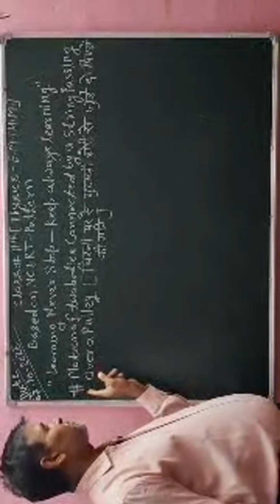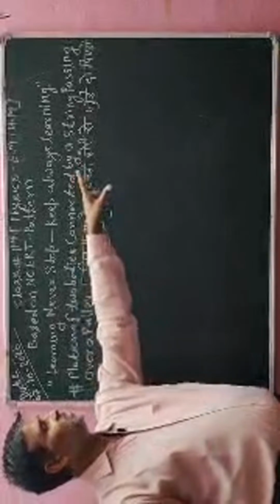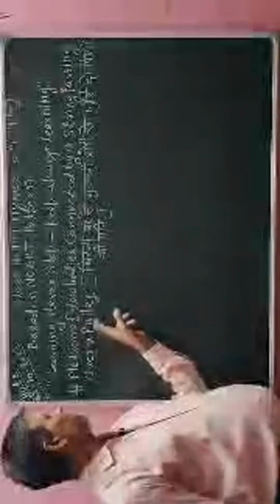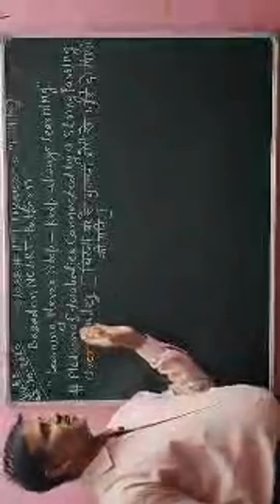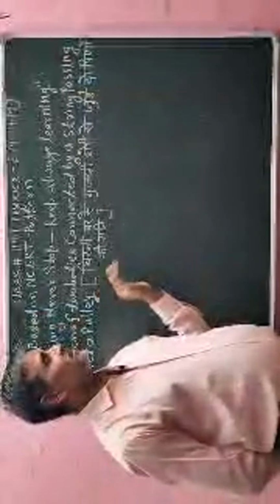Now the topic name is motion of two bodies connected by a string passing over a pulley. It is also called in Hindi, that is written here, घिरनी पर से गुजरती डोरी से जुड़े दो पिंडों की गति. We have to also draw its diagram.